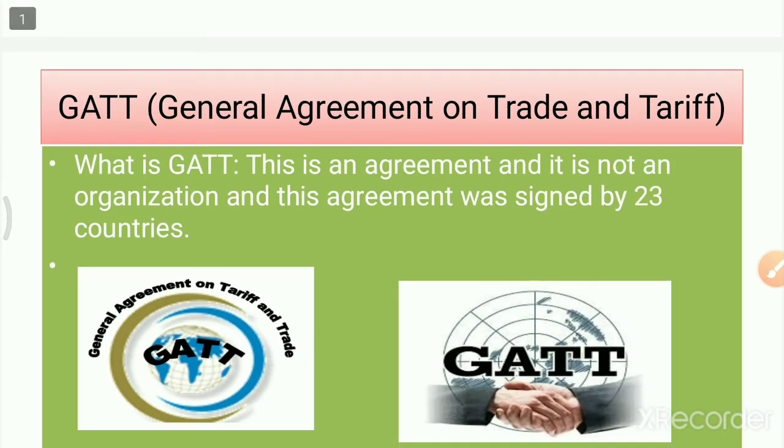Let us try to understand what is exactly meant by GATT. GATT is just an agreement, that is the General Agreement on Trade and Tariff. It is not any kind of organization, like WHO, that is World Health Organization, or WTO, that is World Trade Organization. This is simply an agreement which was signed by 23 countries.